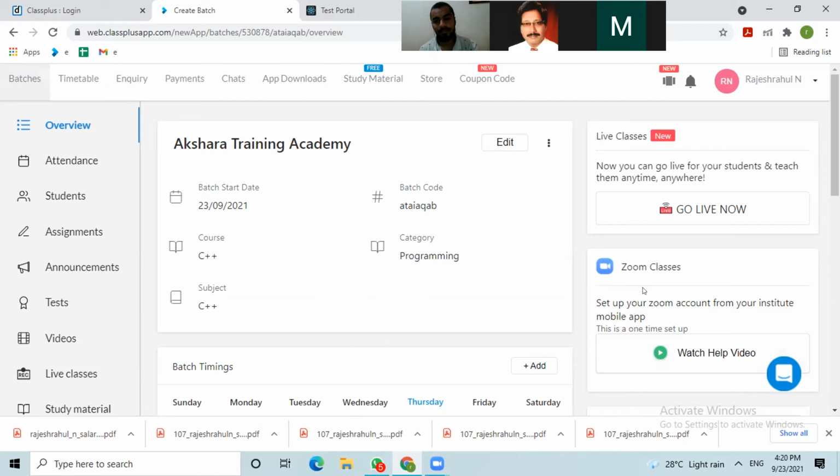Will your platform allow more than 1 hour or something like that? Yes, sir, obviously. Is there any time limit for your platform? We have the Go Live option here. There are no restrictions on the student end, and for every 4 hours you need to restart your class. 4 hours is a lot, I want just 1 hour for every class. Fine, you can happily take the classes, sir.